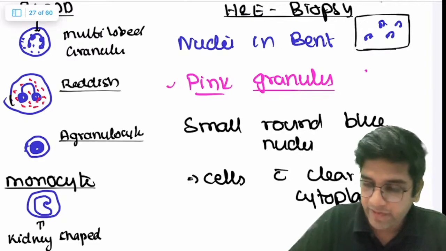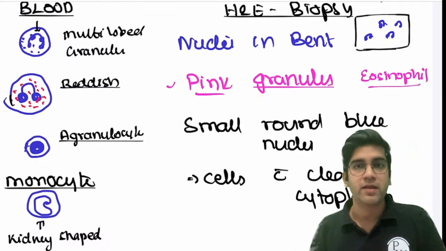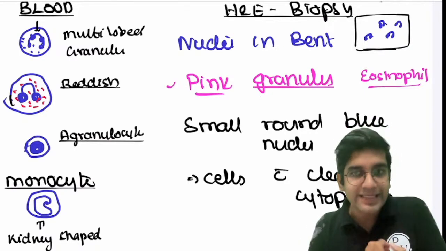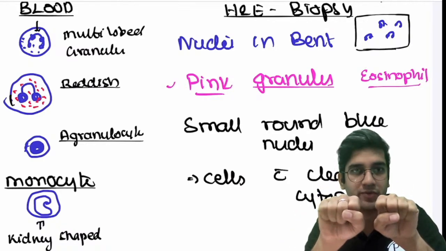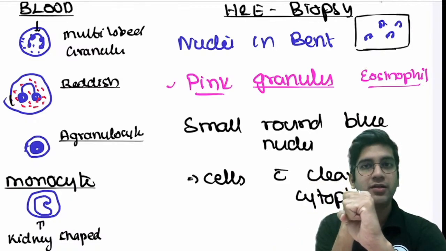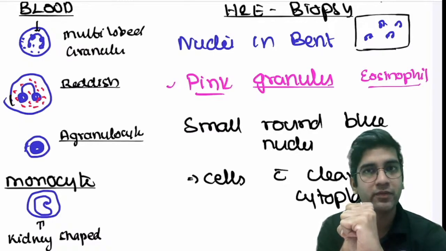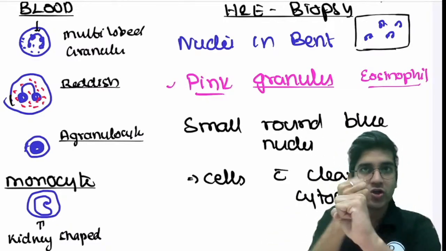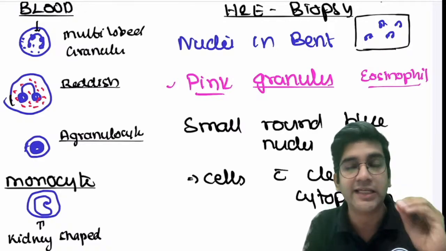Okay. Then, if it's an eosinophil, don't go with the lobes, go with the granules. The reason I'm saying don't go with the lobes is, you have two lobes like this in eosinophil. If I cut like this, I'll have both the lobes, right? If I have one behind the other, there are two lobes only, but one behind the other. How many lobes will you see in the biopsy? One or two? You'll see only one lobe, because biopsy is about a cut surface. I can cut transverse, or I can cut longitudinal, so I'll have only one lobe. That's why I'm saying don't go with the nuclear lobations in case of an eosinophil.